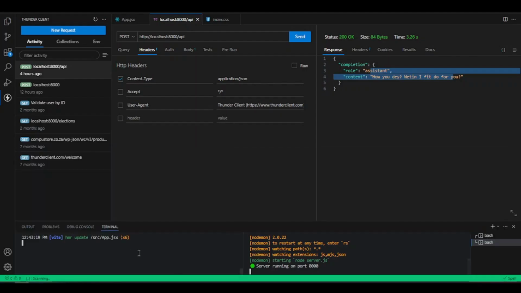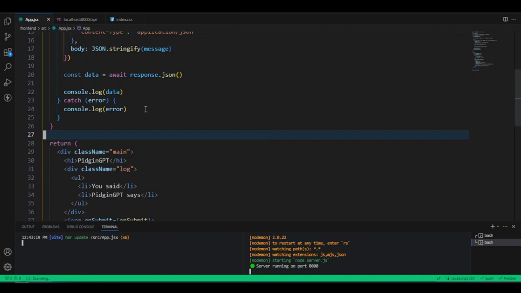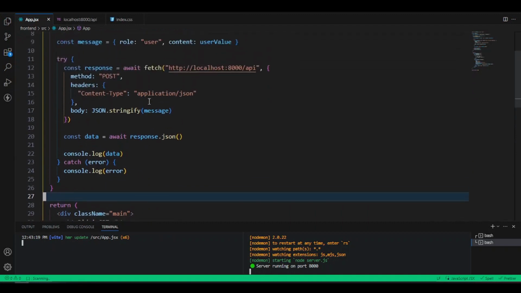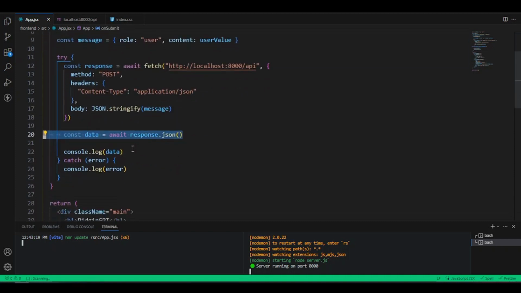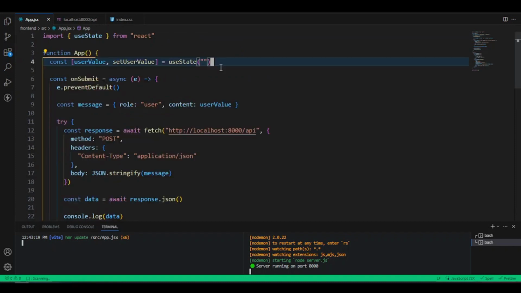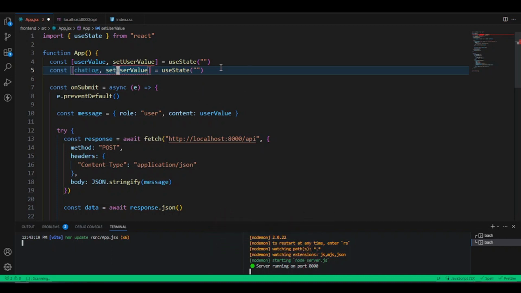Make we go back and make sure say you leave your front end running and you leave the back end also running for here for our local machine. Make I just close this one, come out. For inside here, what we want to do, we go enter back into this our onSubmit function where we work with. We want to use this information, do something. So make I just duplicate this line and then we'll just change this hook. We want to call them chat log, and this chat log, make we just say we want set the chat log. So go say set chat log.